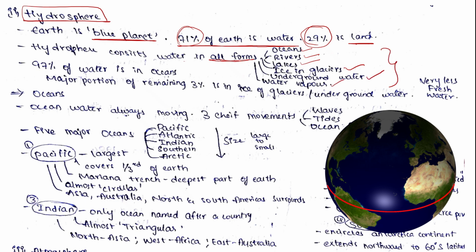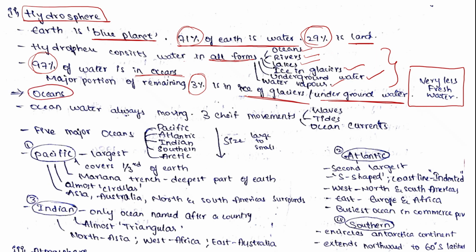And out of that 71% of water, 97% of water is in oceans, which means salty, saline water. So only 3% is fresh water. And in these 3% also, the major portion is in ice of glaciers and underground water. So in other words, there is very little fresh water available.